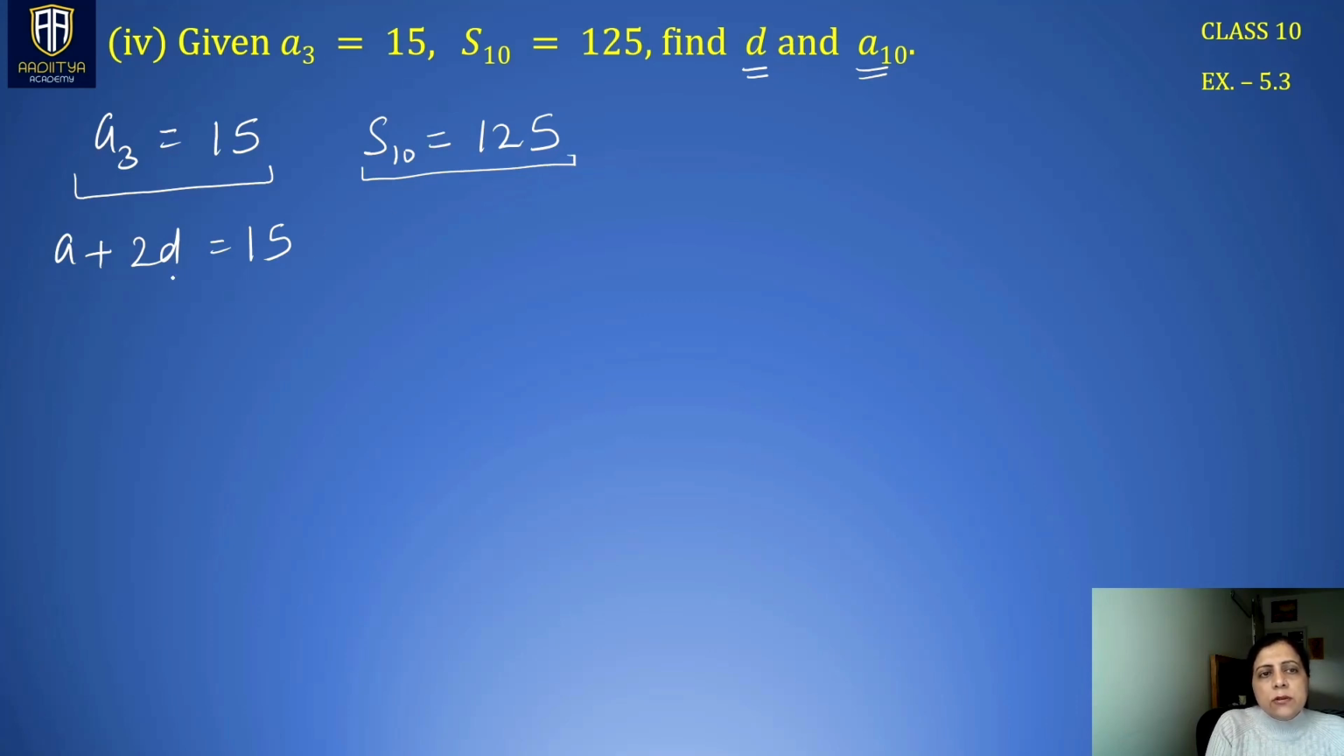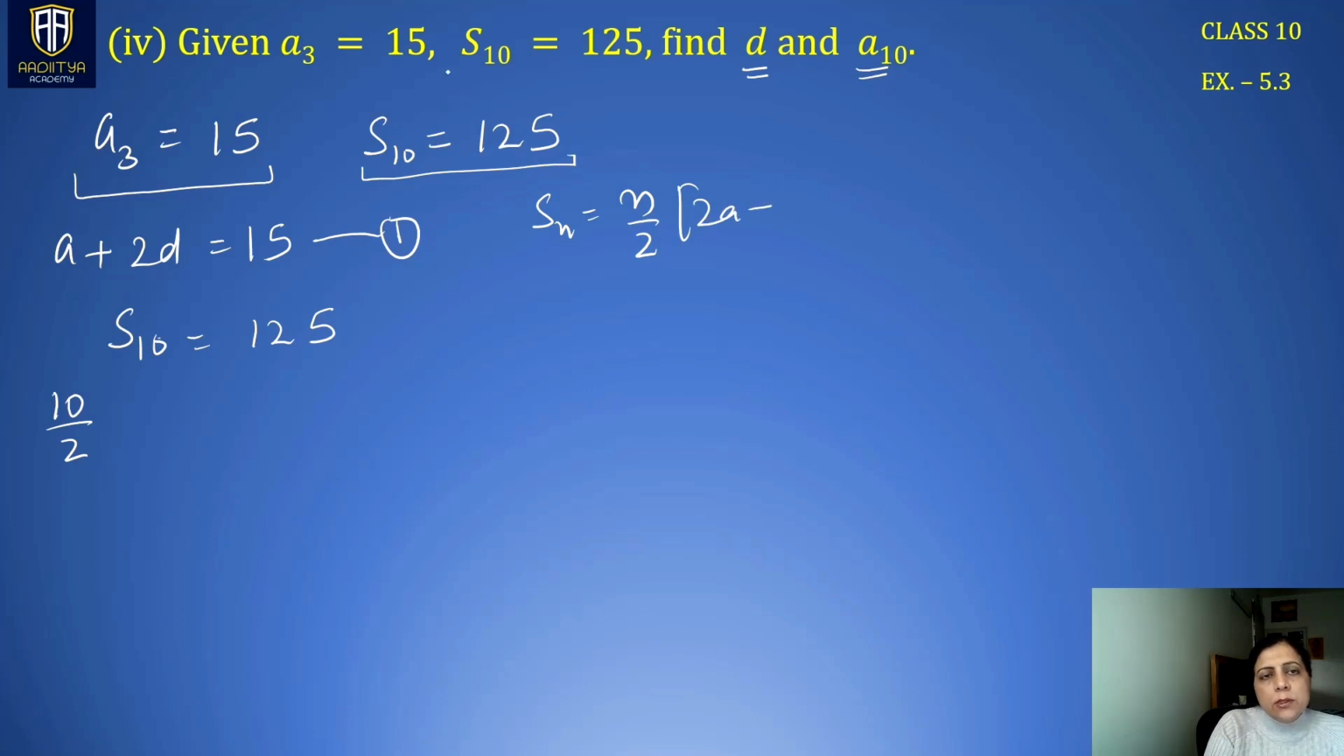Let this be equation 1. S10 is 125. So what can we write in place of S10? S10 is 10 by 2. Use this formula: Sn is equal to n by 2, 2a